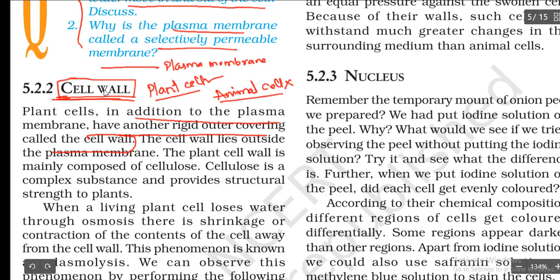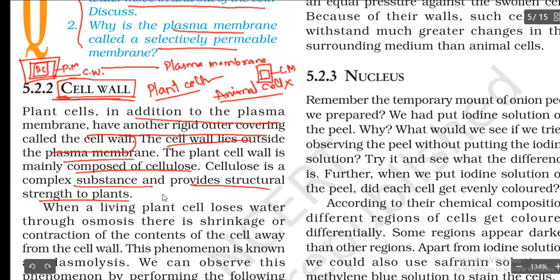Got it? So a plant cell has two layers. Let us say this is a plant cell. It has one layer, the plasma membrane, and it has another layer called what? Cell wall. But an animal cell does not have a cell wall, it has only a cell membrane. Got it? The cell wall lies outside the plasma membrane. The plant cell wall is mainly composed of cellulose.